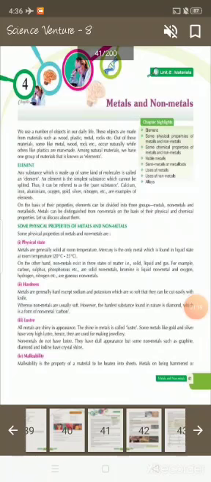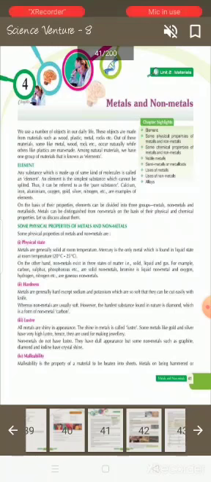On the basis of their properties, elements can be divided into three groups: metals, non-metals and metalloids. Metals can be distinguished from non-metals on the basis of their physical and chemical properties. Let us discuss them. Some physical properties of metals and non-metals are: physical state.